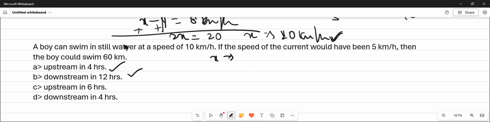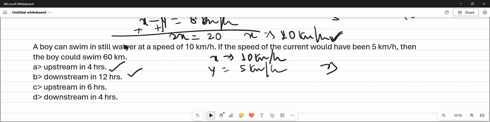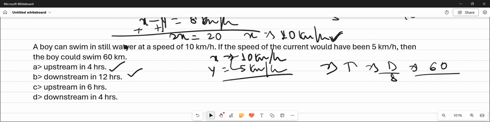60 km. A boy can swim in still water at x equals 10 km per hour, and the speed of the current is 5 km per hour, that is y equals 5 km per hour. Then the boy could swim 60 km, that is the distance. The time is equal to distance upon speed.